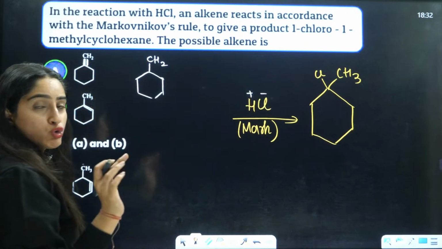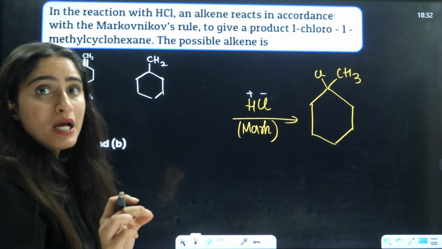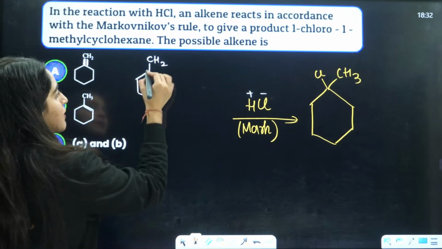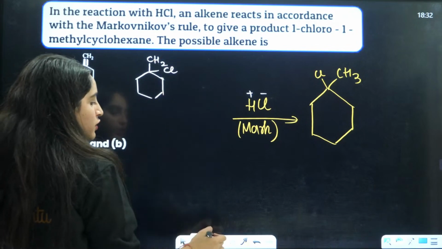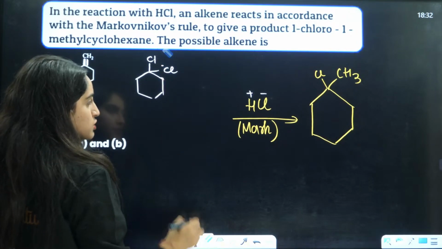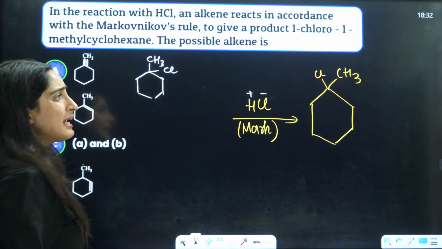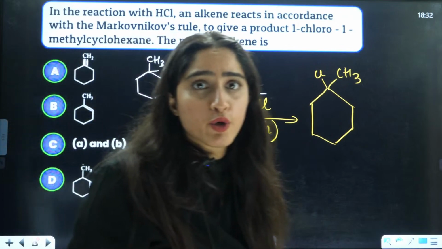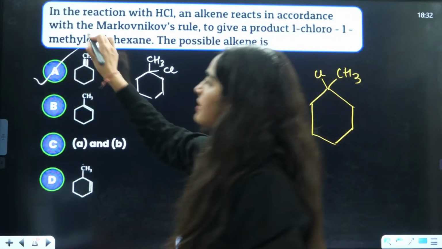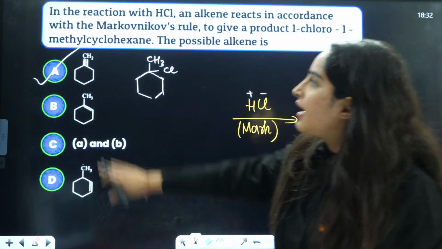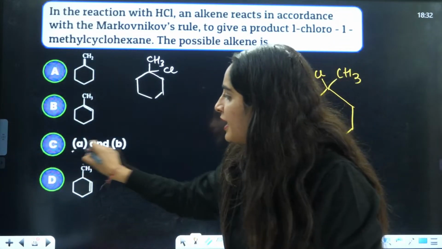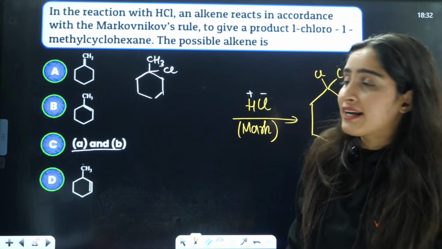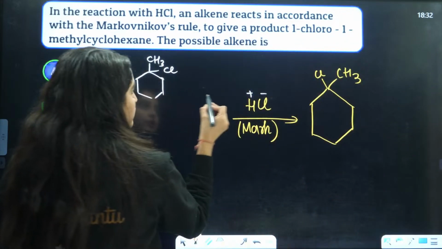Negative part will go to less number of hydrogens, that means over here, and positive to more number of hydrogens. That means this will be CH3. And in a hurry, what students will do, they will just mark A as the correct answer, ma'am. Just see this option, A and B. So B can also be the right answer here. Definitely it is going to give you this product.